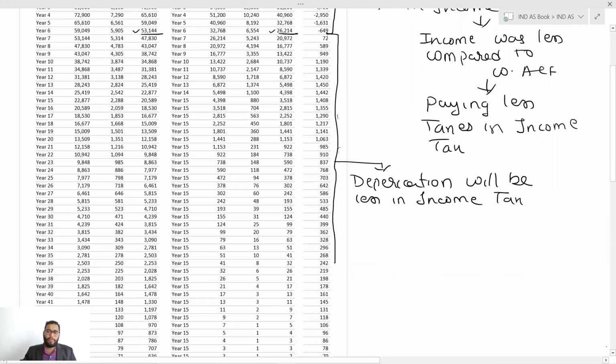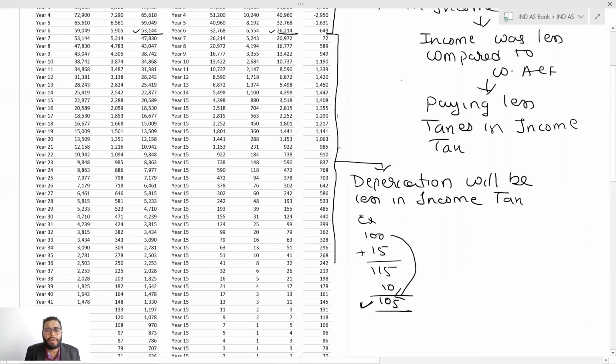Now let's say my profit was 100, for example, and depreciation in the books was 15. I add that back. Okay, I got 115 before depreciation, and in income tax the depreciation allowed to me was only 10. So the net profit for me to calculate tax was 105, which is more. So when you have more depreciation in books compared to the Income Tax Act, this is the scenario.